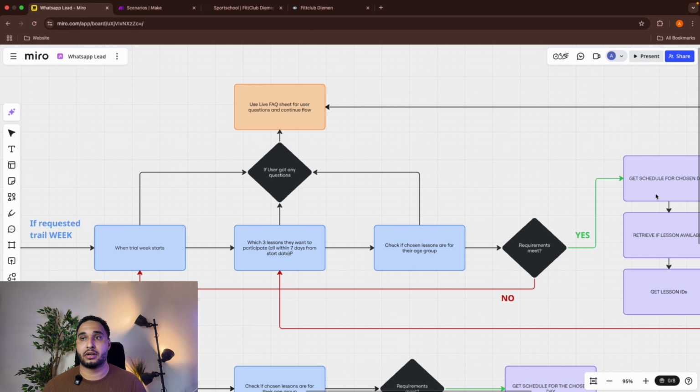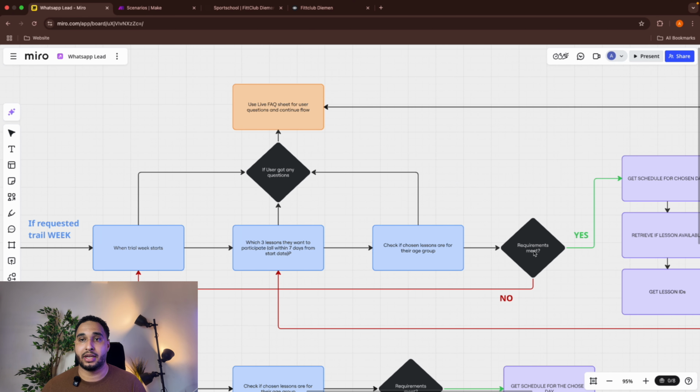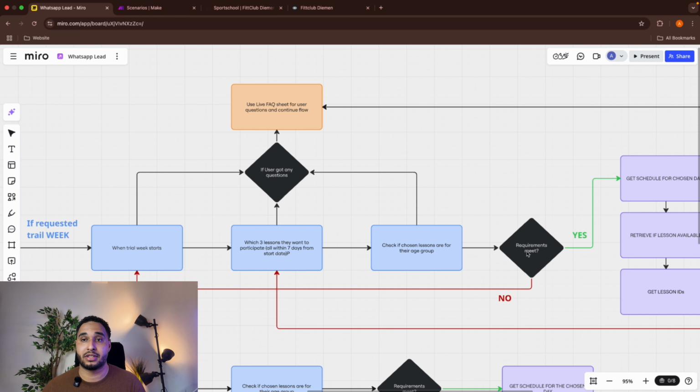Before the API steps, we'll also have a step where we check if the requirements are met. For example, if the lessons are all for elders, not for children, if the lessons are all within 7 days, etc. So we'll have an AI agent block over here, which is going to check. If everything is correct, it will continue. If not, we will go back.